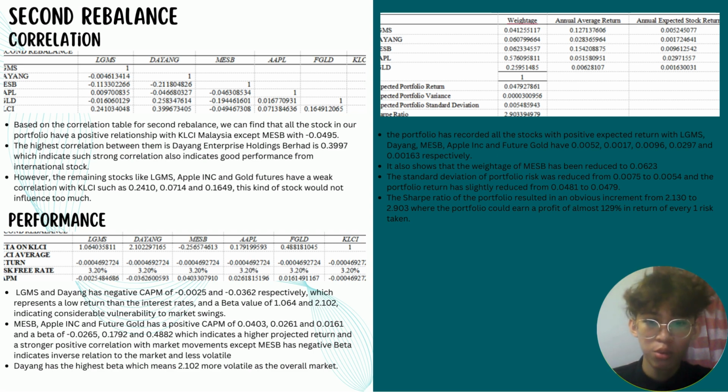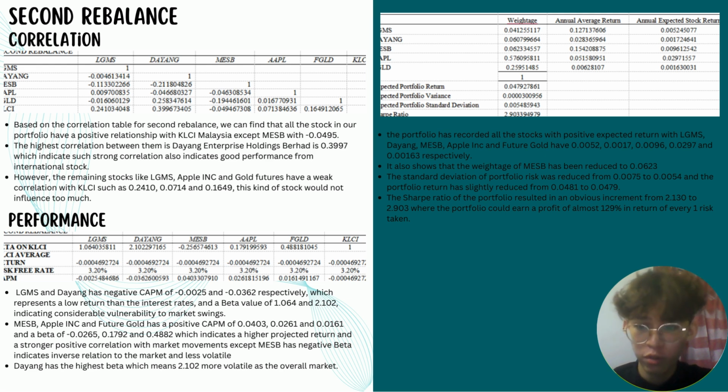Hence, we are adding a few more to the portfolio, like LGMS, Dayang Enterprise Holdings, and Opel, and also Gold Futures. As you can see based on the table, we can find all the stocks in our portfolio have a positive relationship with the KLCI, XI, and MASB. The highest correlation between them is Dayang, and it indicates that such a strong correlation also indicates a good performance from international stock.